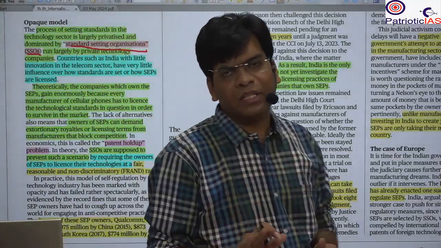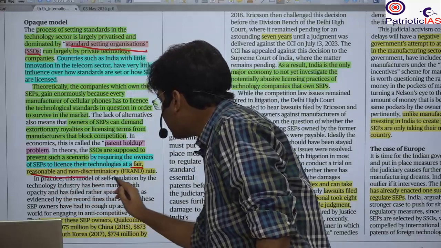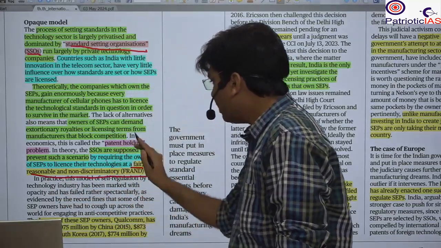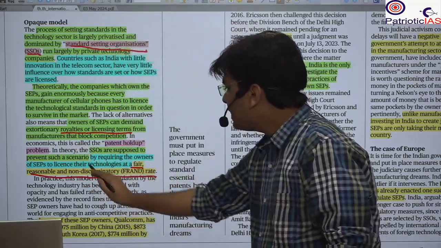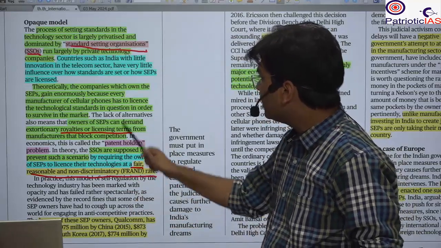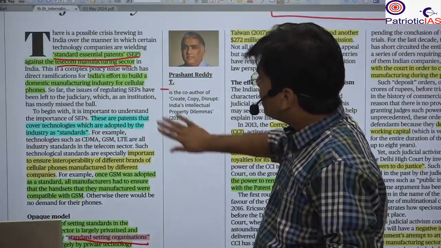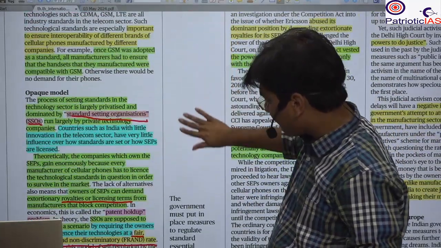This is not fair, and here fair, reasonable and non-discriminatory rates are important. For example, the royalties and the licensing terms should be fair, reasonable and non-discriminatory. Otherwise there could be misuse by those companies who dominate the standard essential patent. So please be very careful about this.